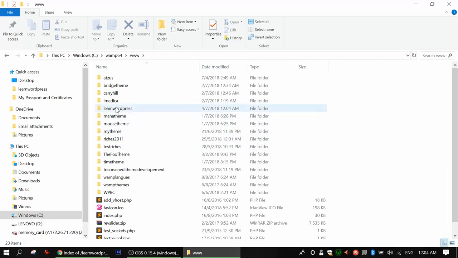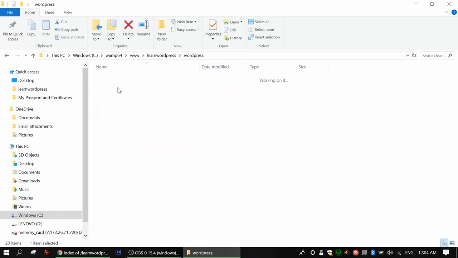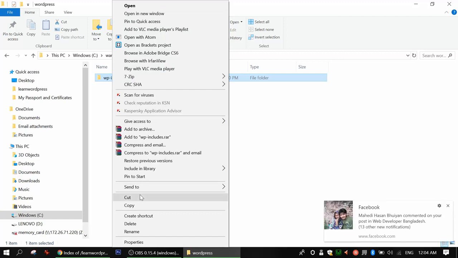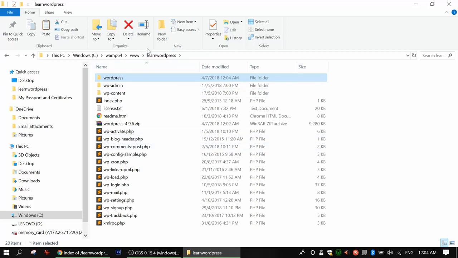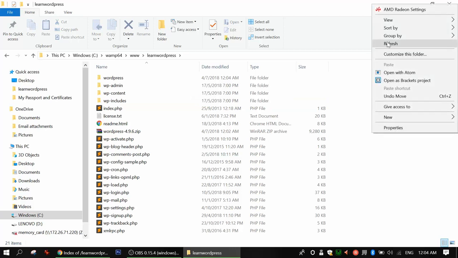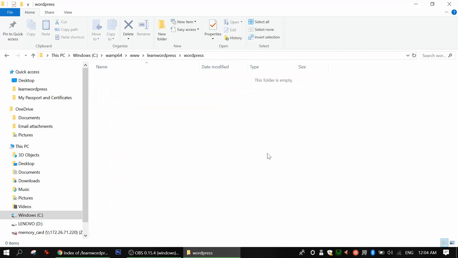Then you go again into your learn WordPress and go to the WordPress folder again and select the folder, and you cut the folder from the WordPress folder and then go back to your learn WordPress folder and paste it here. So now it's pasted successfully. If you refresh this page and go to WordPress again, this is empty. Whatever we needed to take, we already took.